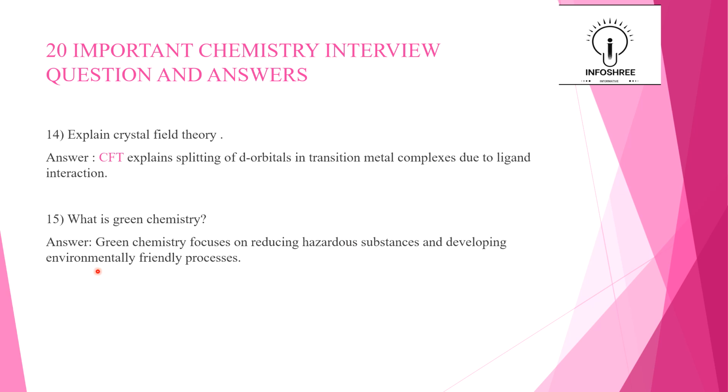And the 15th question is what is green chemistry, which is related to industry. Green chemistry focuses on reducing hazardous substances and developing environmentally friendly processes, using environment friendly chemicals to do our production. So in that way green chemistry is used.